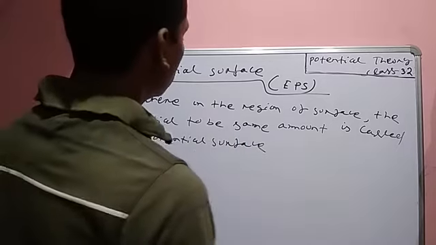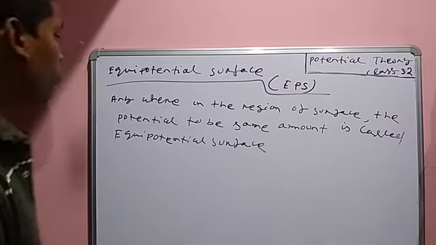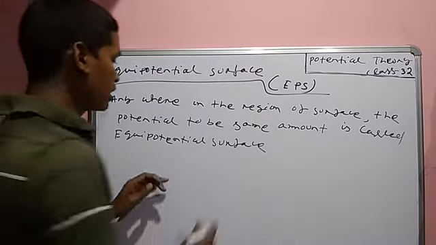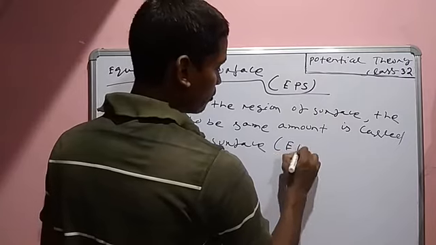Anywhere in the region of surface, the potential to be the same amount is called equipotential surface or EPS.